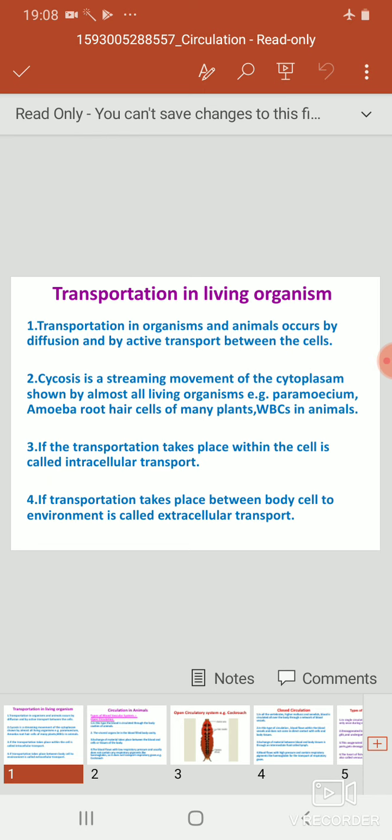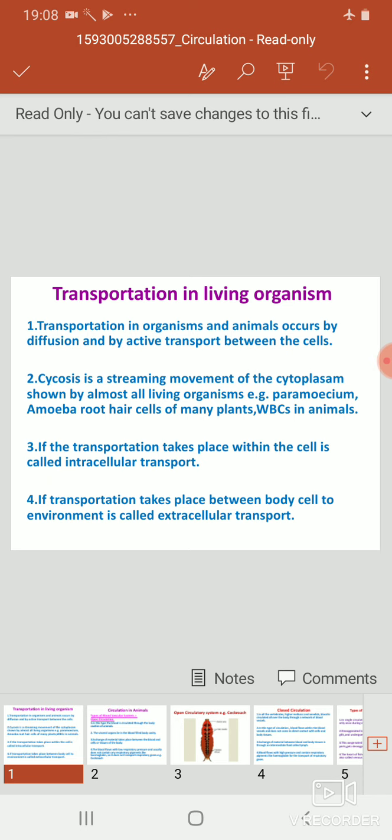As per the new syllabus of State Board, in chapter number 8, in the first part of this, we have studied about the respiration in plants, animals and in humans. Along with that, we have studied the mechanism of respiration in humans and some disorders related to it. In this chapter, the second part is the circulation. Now let's start with the transportation in living organisms.